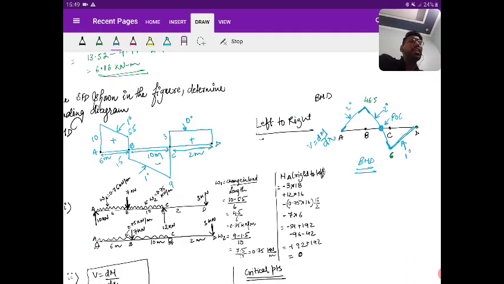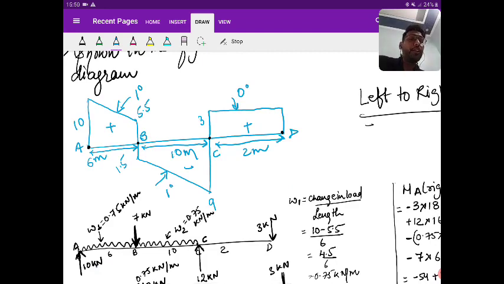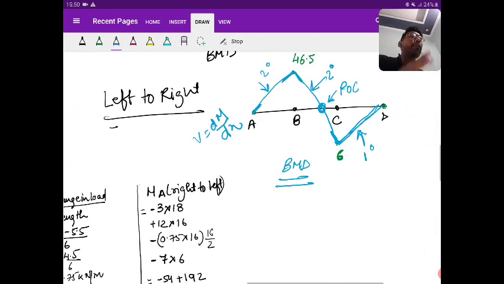You might be facing doubt in the slope of the bending moment diagram. See here what I am saying. Look at the B point in the shear force diagram. Just left of B, the value is 5.5. Just right of B, the value is minus 1.5. The bending moment diagram slope represents the shear force value itself. So the slope at B just left and just right cannot be the same. It has to be opposite because one is plus, other is minus. Similarly for C also, just left the value is minus 9 and just right the value is plus 3. And you can see this in the bending moment diagram.